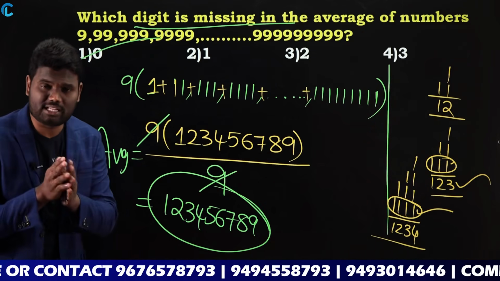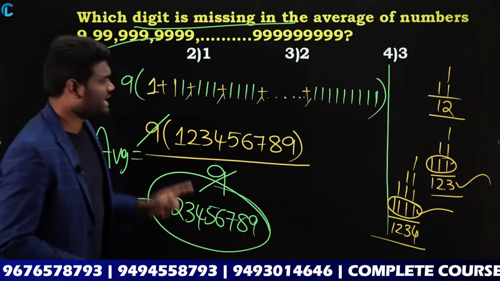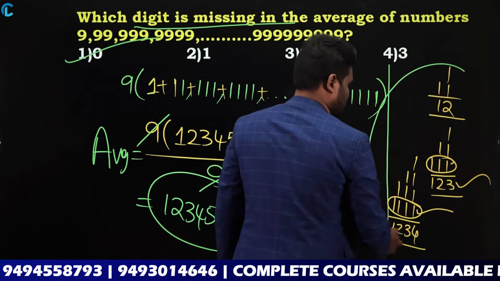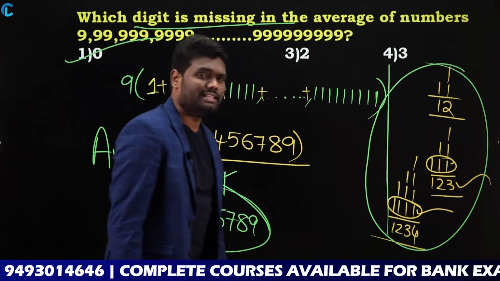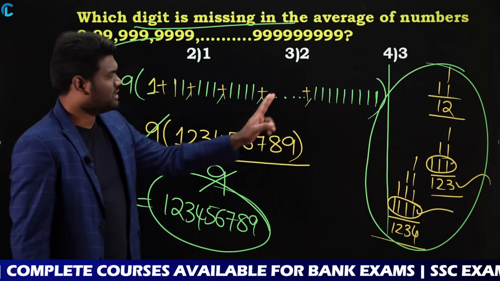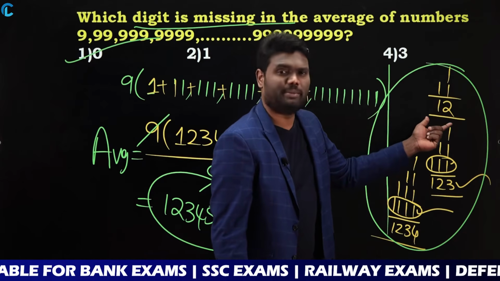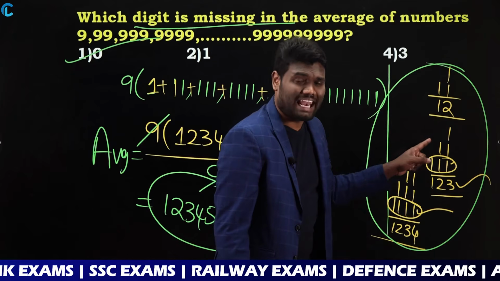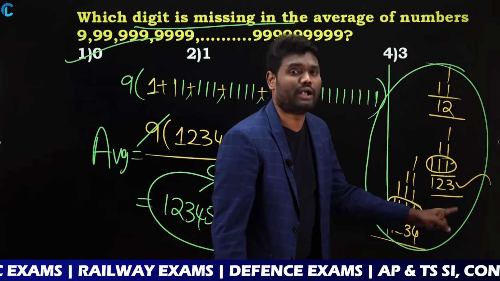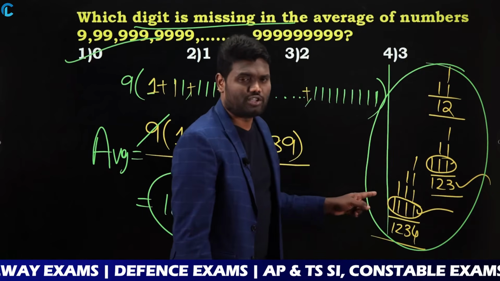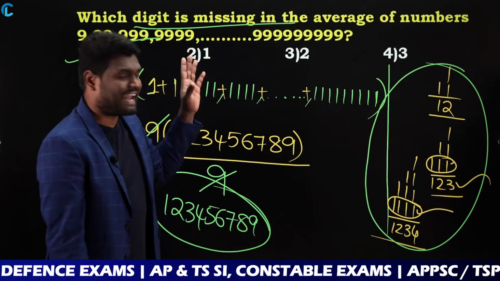Now this is a very simple question. To solve this question, definitely you need to know this logic. If you know this logic, only then this question is going to be easy. The logic is very simple. 1 when added with 11, it is going to be 12. 1 plus 11 plus triple 1 is nothing but 1, 2, 3. So similarly, as you have 9 ones,